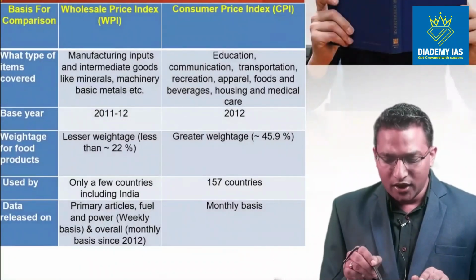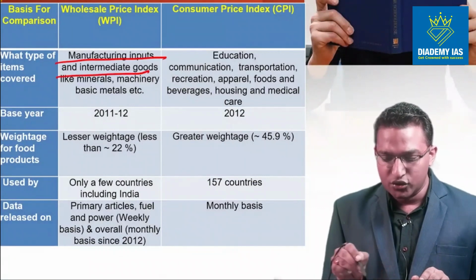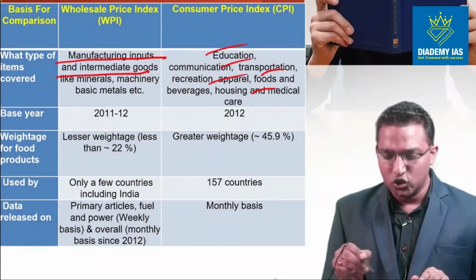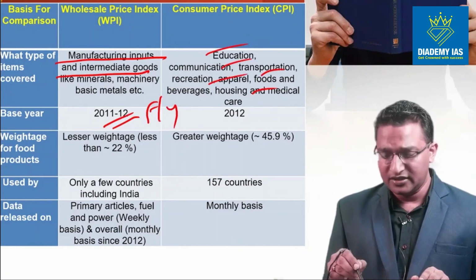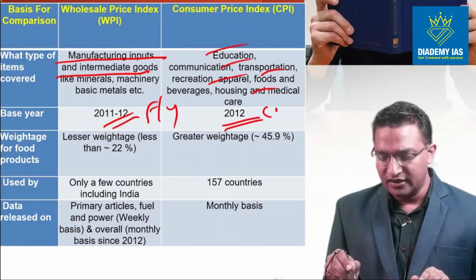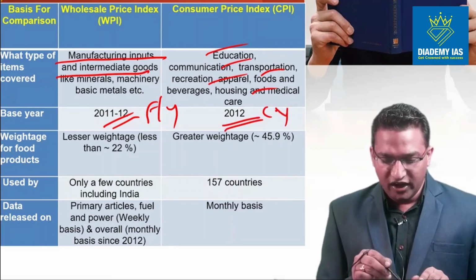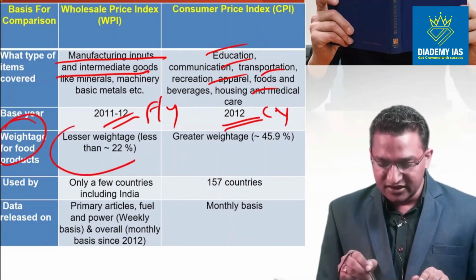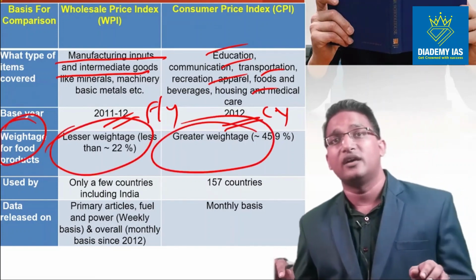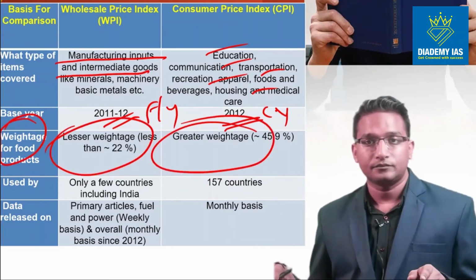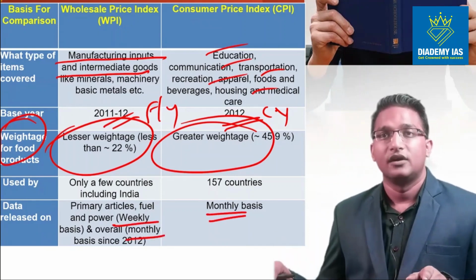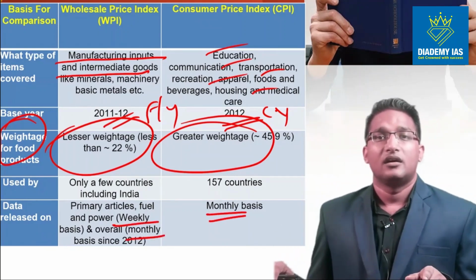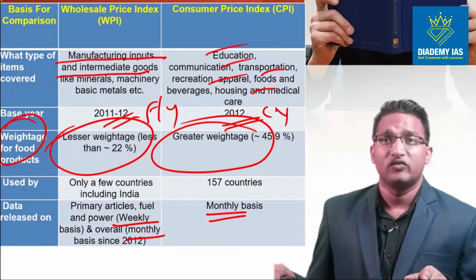The type of goods which include are manufacturing inputs and intermediate goods; here those items which are consumed. Base year is 11-12, which is a financial year. Here the base year is 2012, which is a calendar year. Weightage for food items is less, which is very, very important, and here the weightage for the food items is more. Data release weekly and monthly both, only on monthly basis. So these are the different bases upon which we can differentiate WPI and CPI.